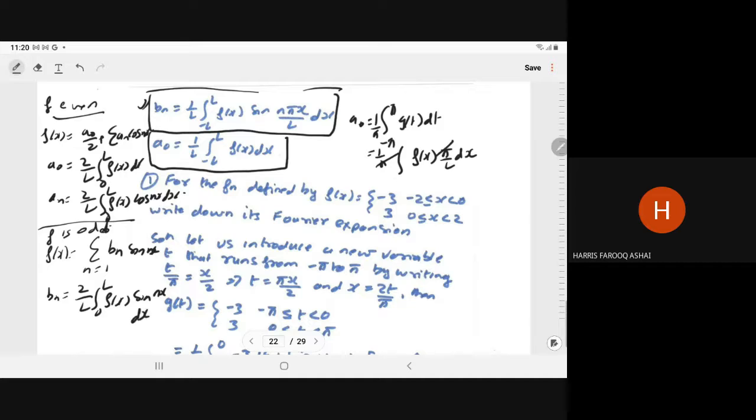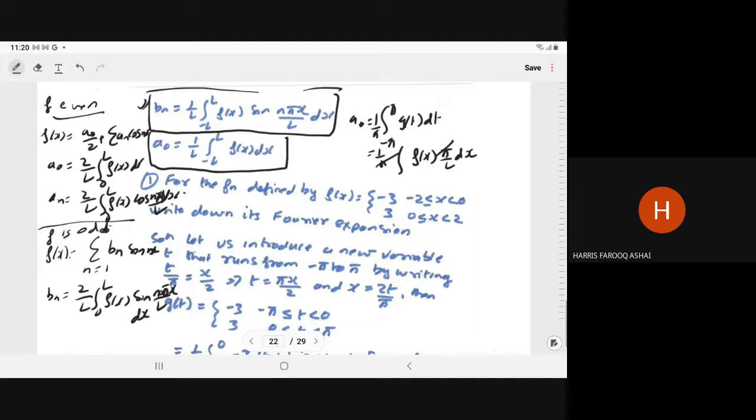So won't there be a cos nx by L in an? Pardon, I'm not getting what you want to say. Means here one more thing, n pi x upon L. What do you want to say? Yes, that only. Achha. Right, so sin n pi x upon L. So the same formula will work here.